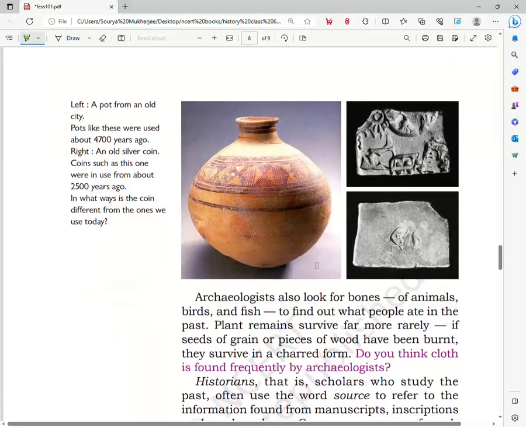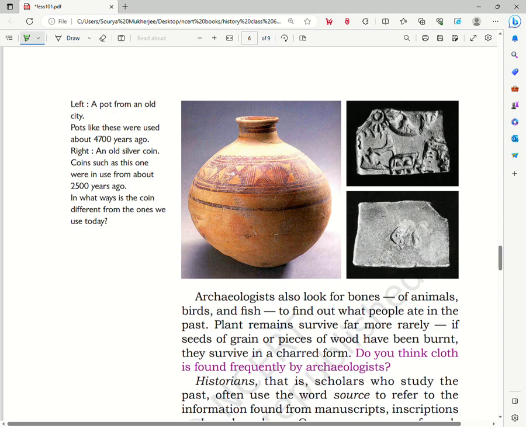So let us continue. In the next section, you can see several pictures of pots, and old silver coins that were found 2500 years ago are given. So these are the kinds of things that are found in the excavations. As you see, the archaeologists dig them up, and if they are broken, they try to fix them and display them in museums for the public to learn.